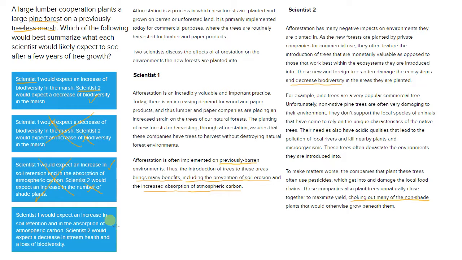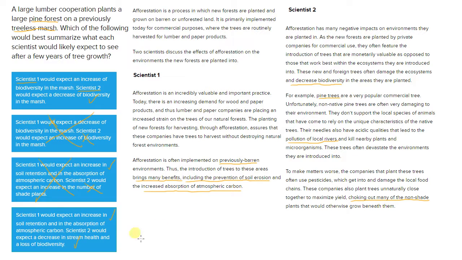Answer choice D has the same statement for scientist one, which is accurate, as we saw explicitly here. And scientist two would expect a decrease of stream health and a loss of biodiversity. So decreasing biodiversity, and the same thing about stream health. We see that for when they're planting pine forests. So where is it saying pine? Yep. So for example, pine trees. Their needles have acidic qualities that lead to the pollution of local rivers and kill nearby plants and microorganisms. Okay, so yes, a decrease in stream health and a loss of biodiversity, that is in agreement with scientist two's perspective.